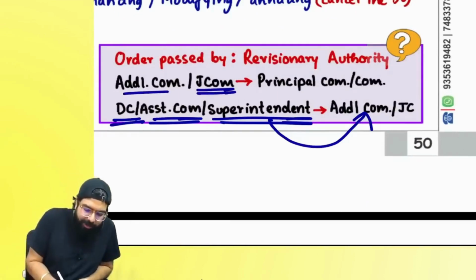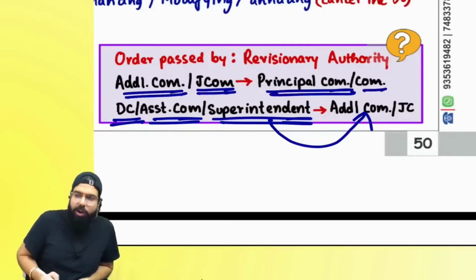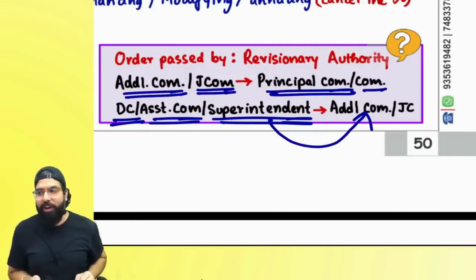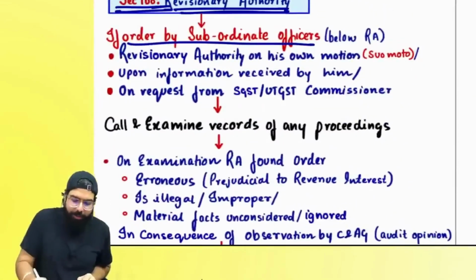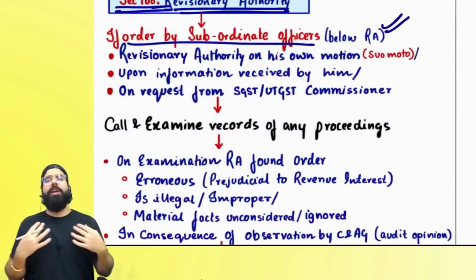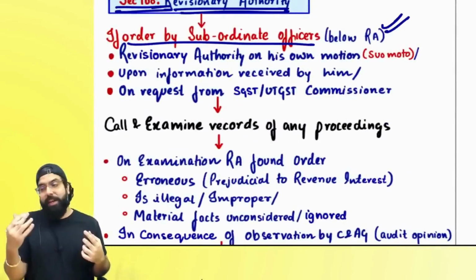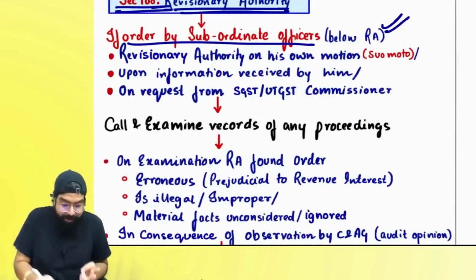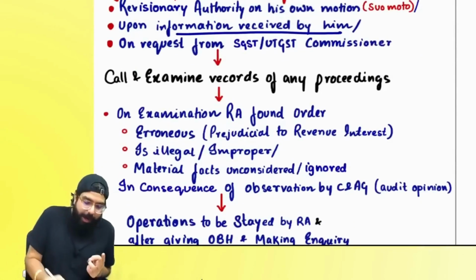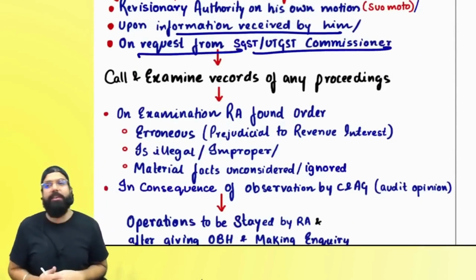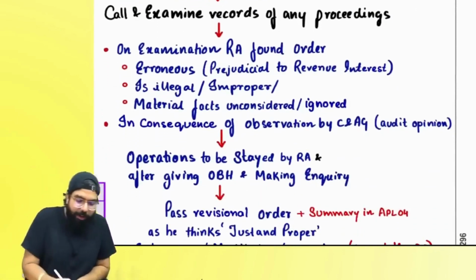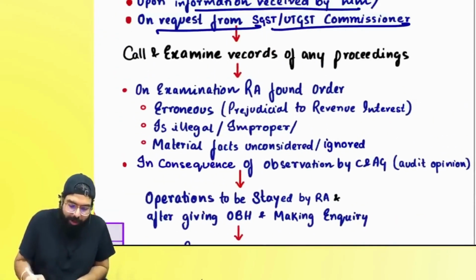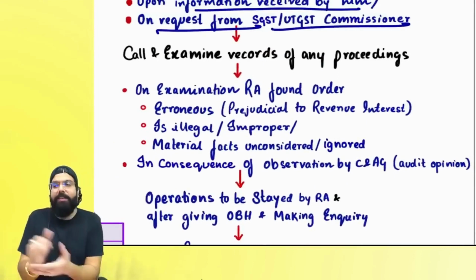If the junior is a joint commissioner or additional commissioner, who will become the senior? The principal commissioner or commissioner, and they will go ahead and revise the order. They will be the revisionary authority. What will the revisionary authority do? The revisionary authority, on their own, or because they have received some intelligence or information, or a request from the GST or UTGST commissioner, will call for records and start examining them.